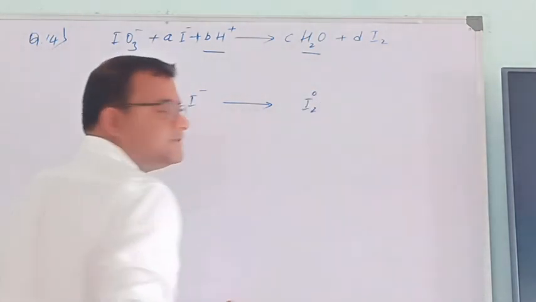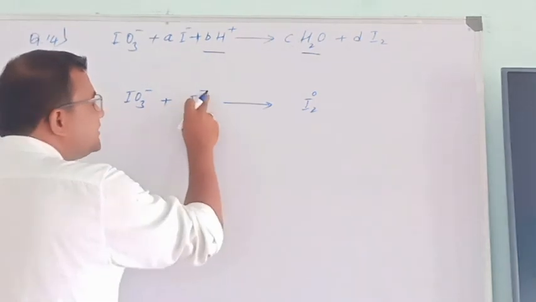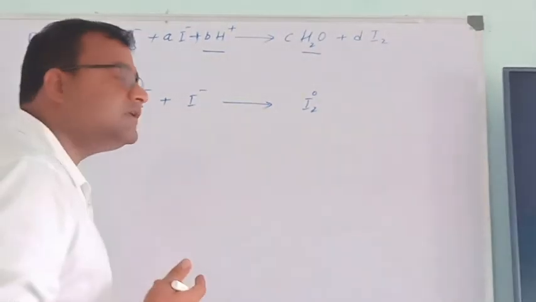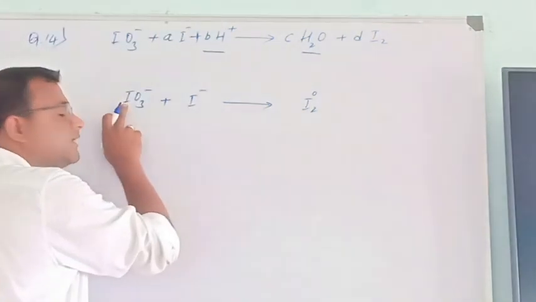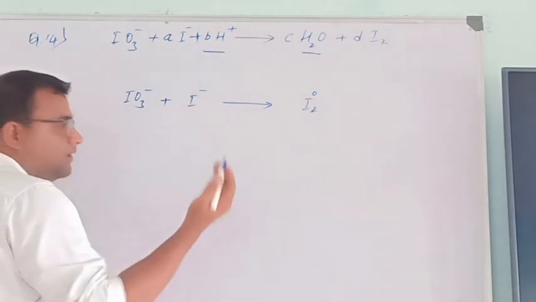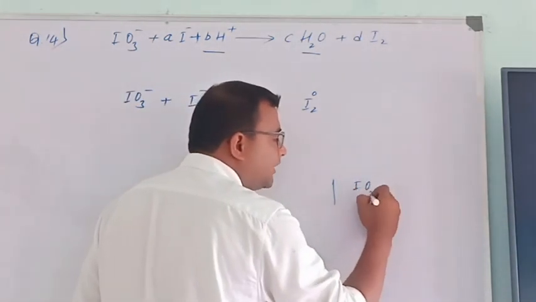Iodine's charge is 0 because it is in the free state. The apparent charge of the ion itself is its oxidation number. Then calculate the charge of iodine in IO3 minus.